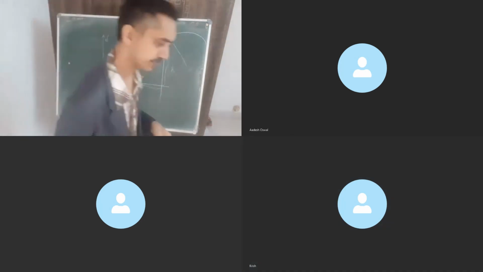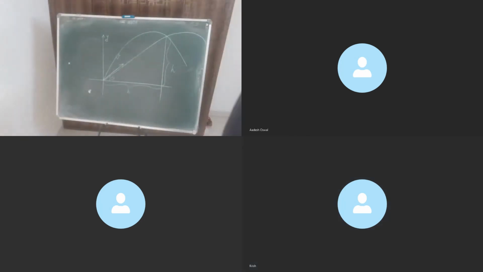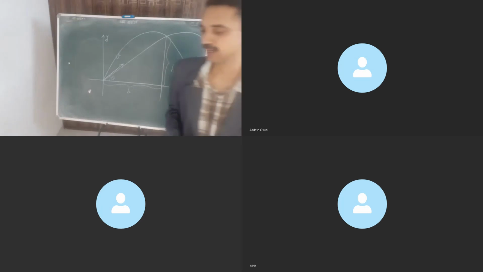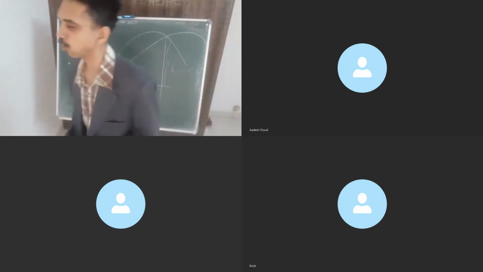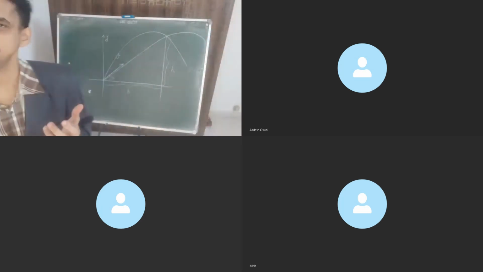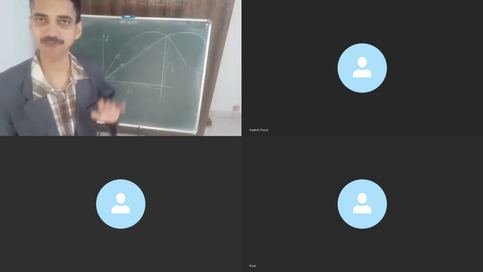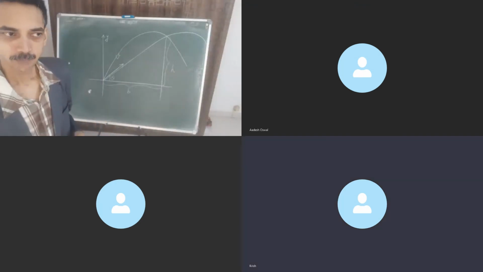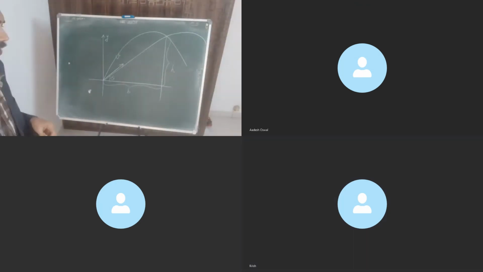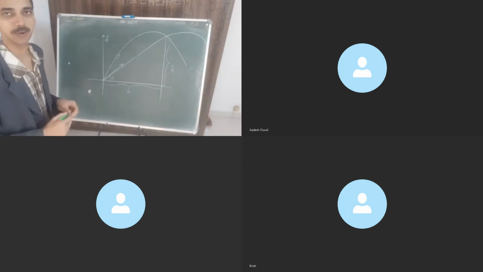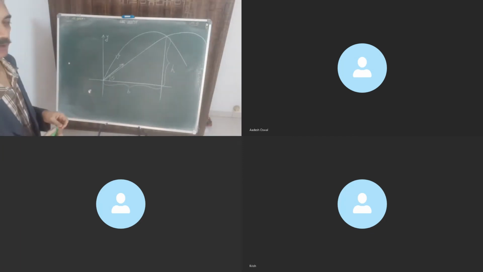Getting it, Krish? Yes, sir. The time we can certainly find, at what time it will be seen at the wall, or what time it will take to scale the wall, that we can find. But when it is scaling the wall, what is the minimum speed requirement? For that, what will we have to do?